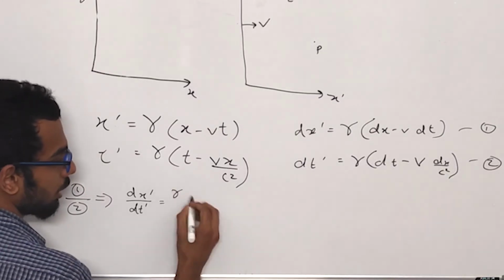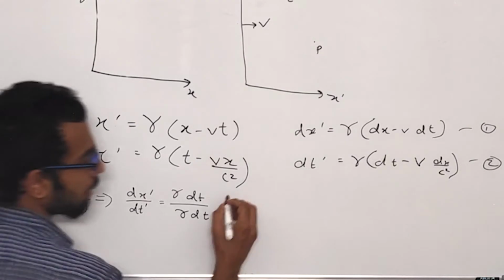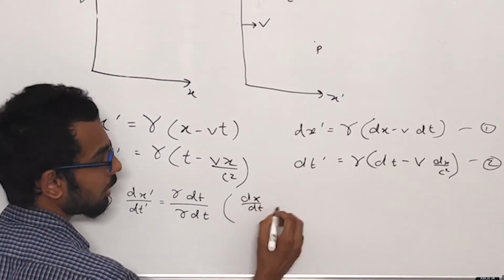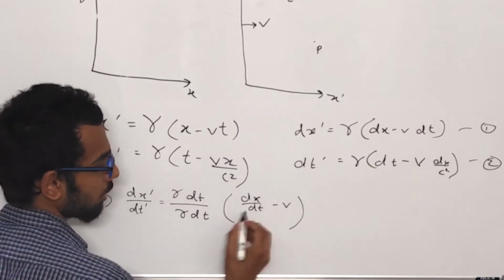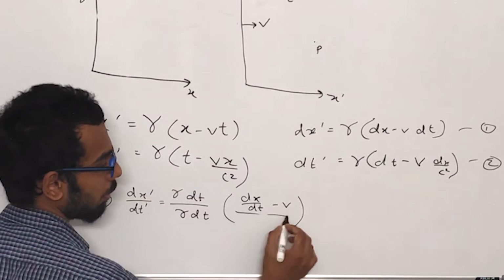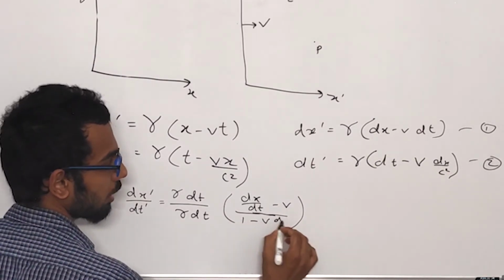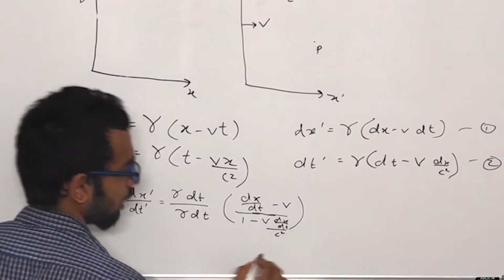Then gamma dt by gamma dt will get cancelled, into dx by dt minus v, by 1 minus v dx by dt divided by c square.